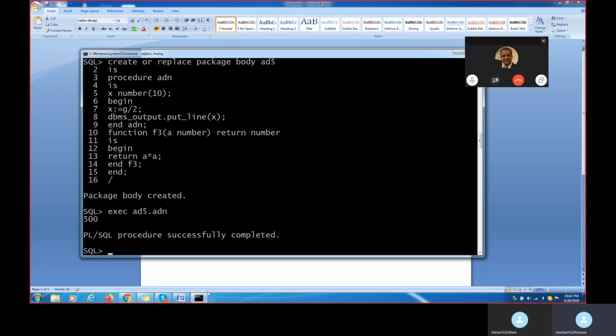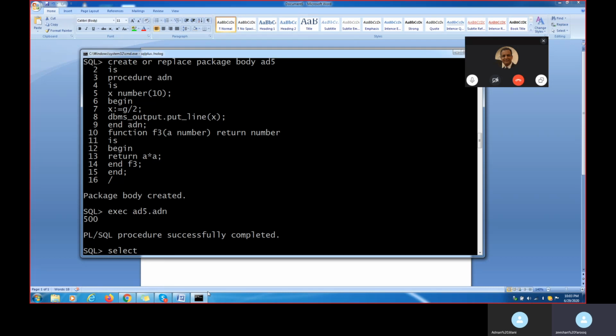Yes. 1000 divided by 2, how much? 500. Now, function. When we are executing a function, I told you always what? Select statement, we can execute a function. Select package name dot function name from dual.